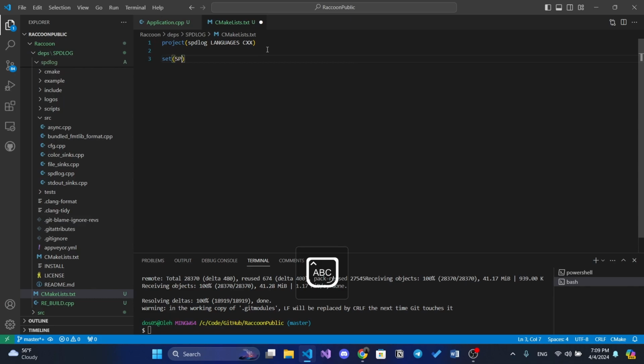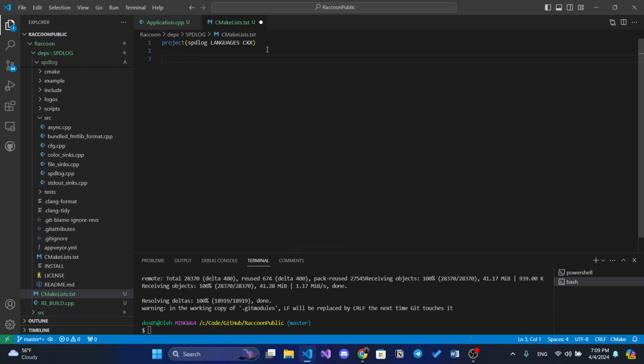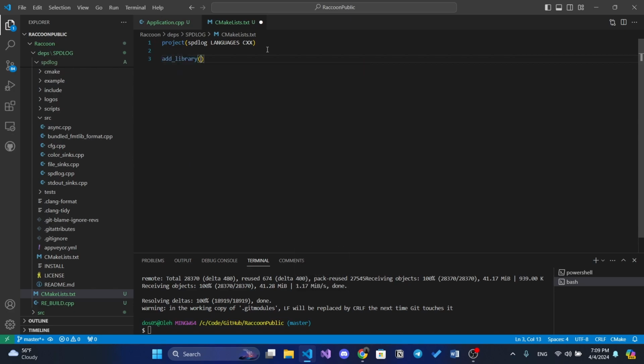We shouldn't actually set the sources. So we can add a library called spdlog, and it will be static, and we will add our file to it.